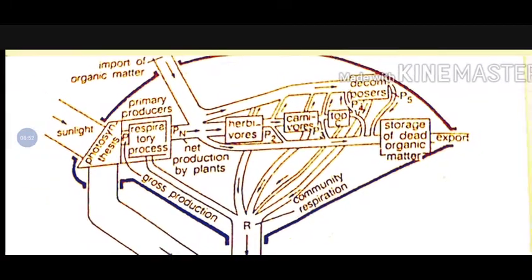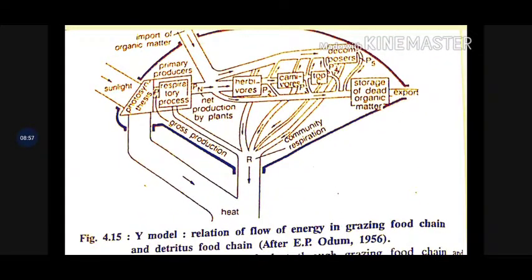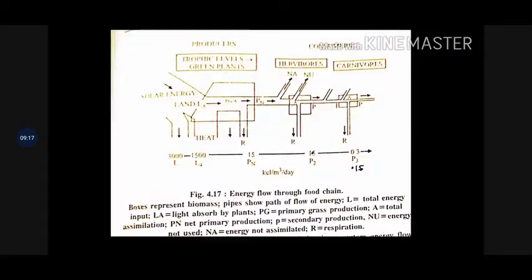So this can be shown as a Y-shaped model, where all the energy which is released during respiration is here, at the main stem of the Y, and it is released in the form of heat. So this is the model which was given by Odum, and it explains that both detritus and grazing food chains are interconnected to each other.